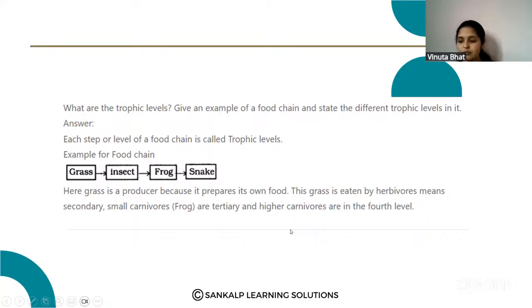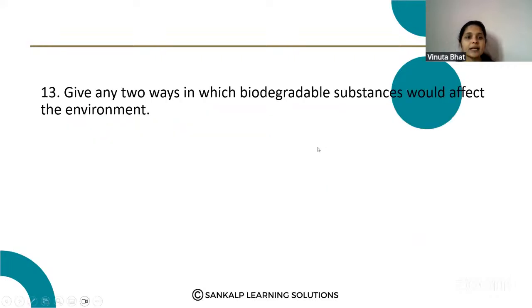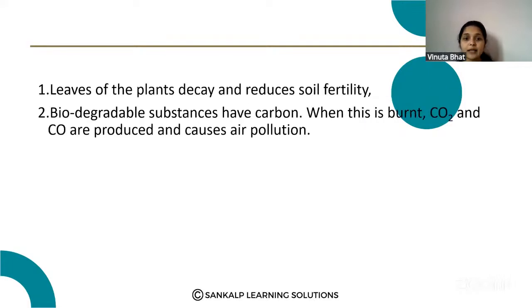Please note down the question. Give any two ways in which biodegradable substances would affect the environment. How would the biodegradable substances affect the environment? Here, leaves of the plants decay and reduce the soil fertility. Biodegradable substances have carbon. When burnt, carbon dioxide and carbon monoxide are produced and cause air pollution.